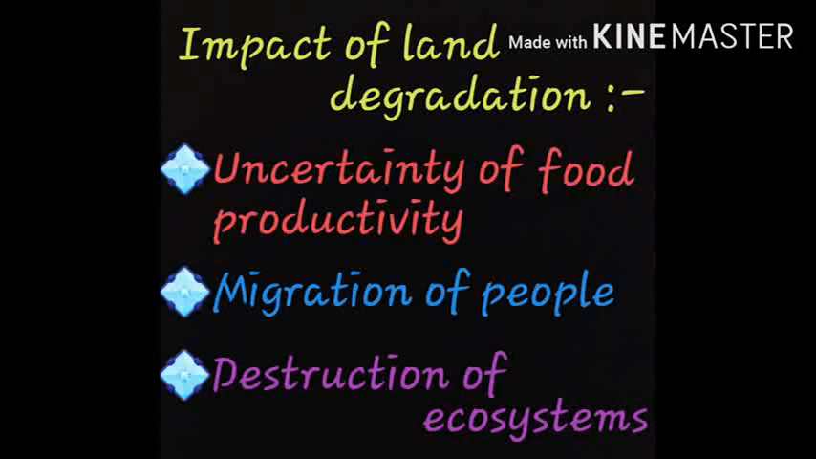The first one is that it will lead to uncertainty in food productivity, as it will lead to food shortage, and in fact it can result in greater disasters like famines that will not be good for the economic development of the country. The next is migration of people. Migration here means people moving from one place to another in search of better food and jobs. And last is general description of ecosystems.